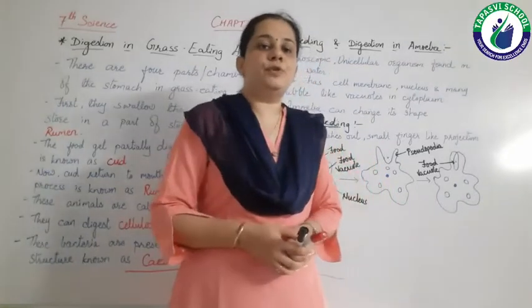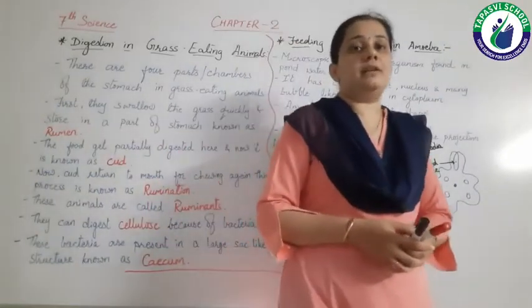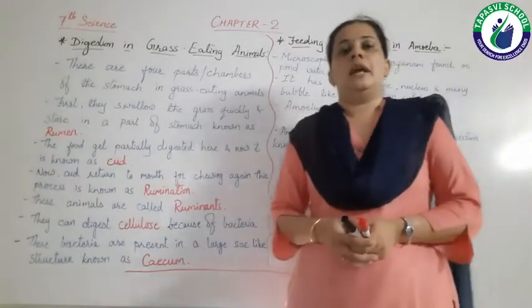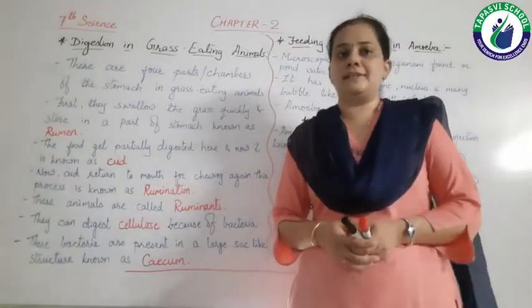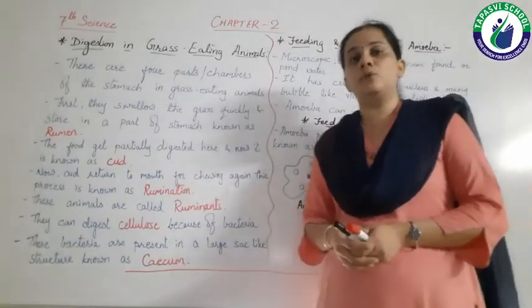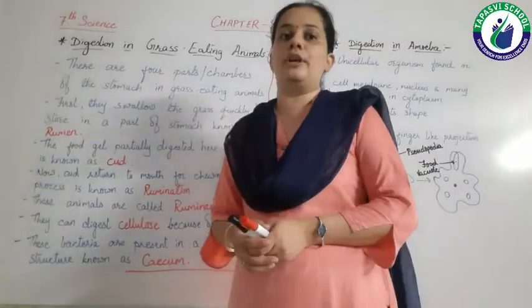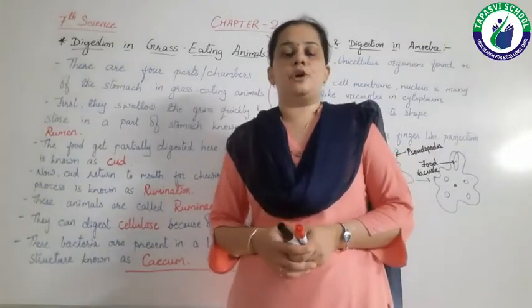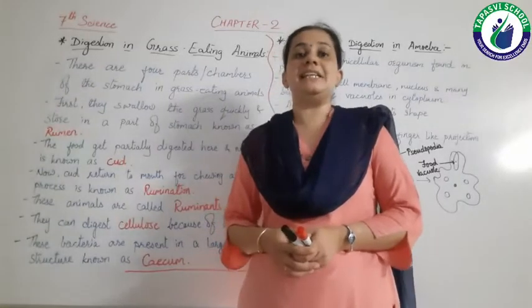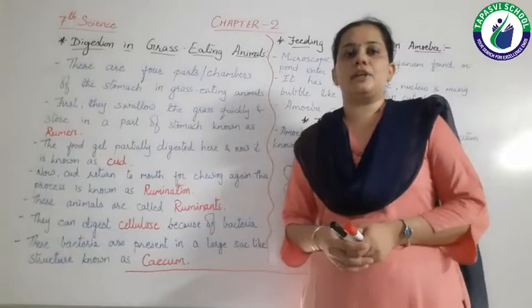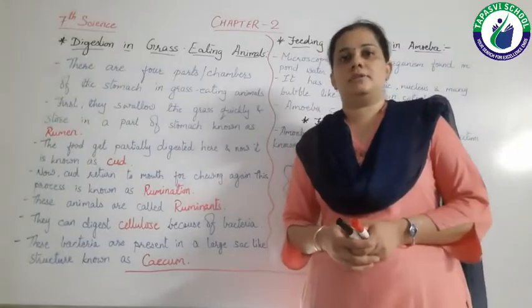Now this waste material is stored in the rectum, and it is known as feces. It is then removed through the organ known as the anus, and this process is known as egestion. So this is all about digestion in human beings.